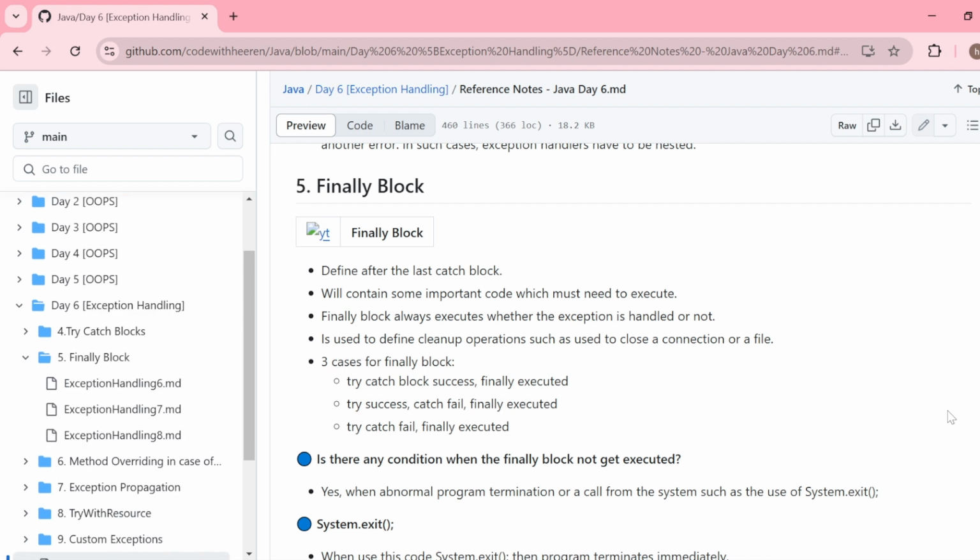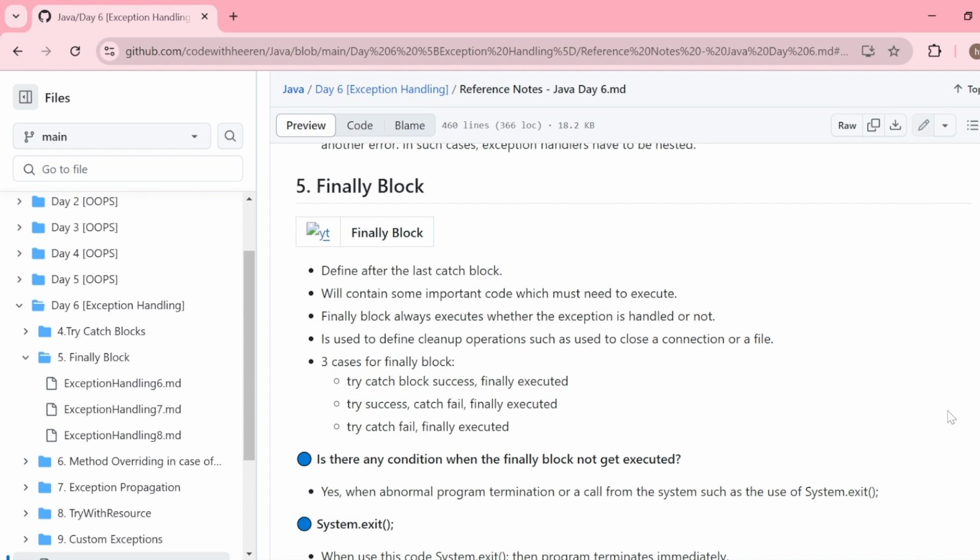Similarly, you can use the finally block to define some code that is performing closing operations on any external resources, or if you want to perform some cleanup operations, there also you will use the finally block.